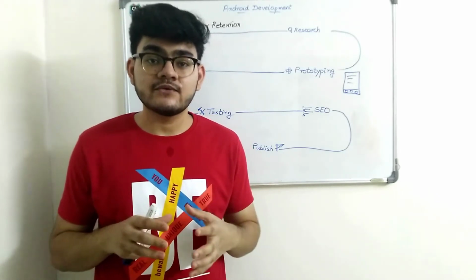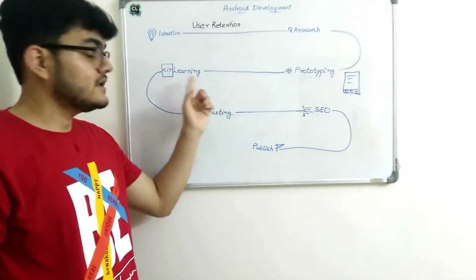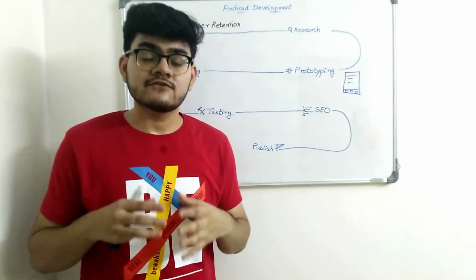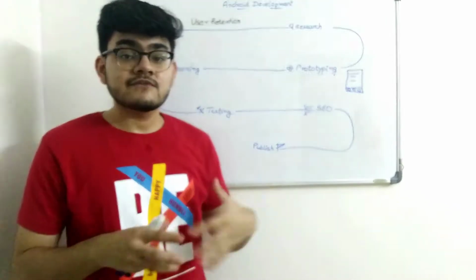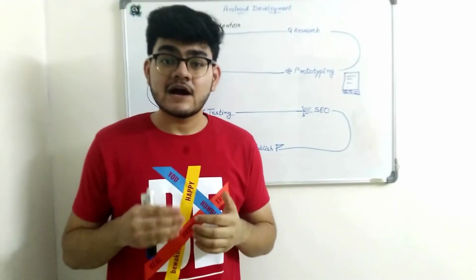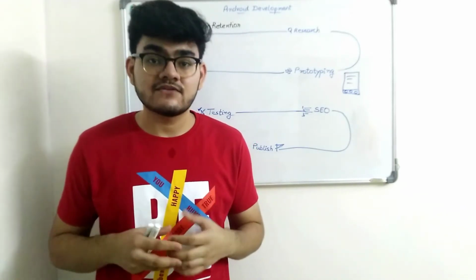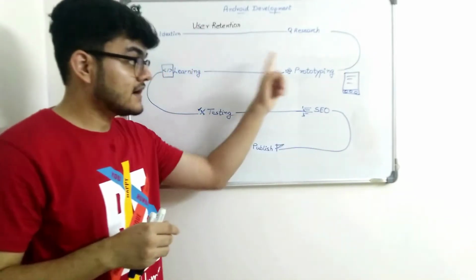So what you will have to do is first do all these three steps, and only then will you be able to learn how to implement the things, right? So let's say there is a feature in your application which requires backend. In the learning part of Android development, you will understand how to implement backend databases inside of your Android application, right? So that's how it will work, and that's the right path to choose.